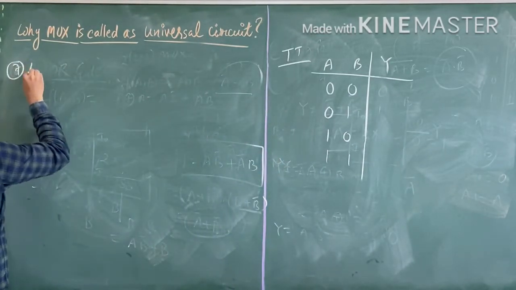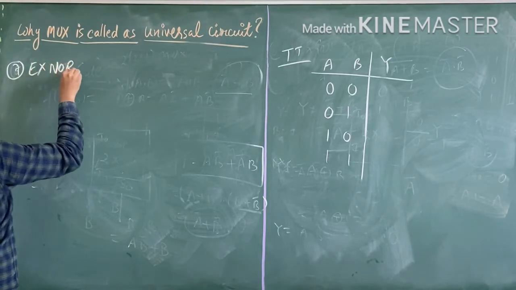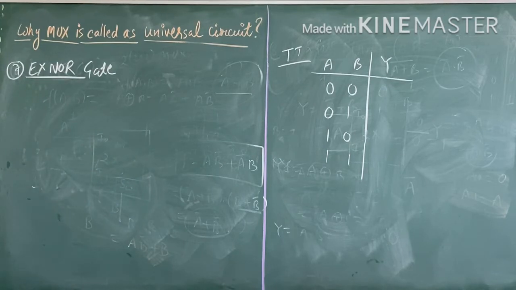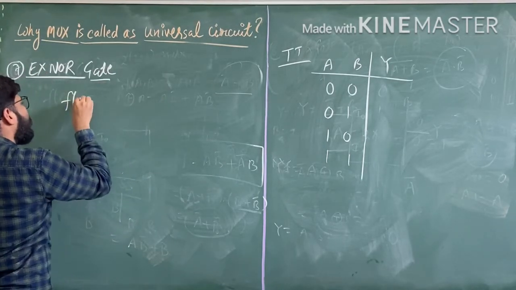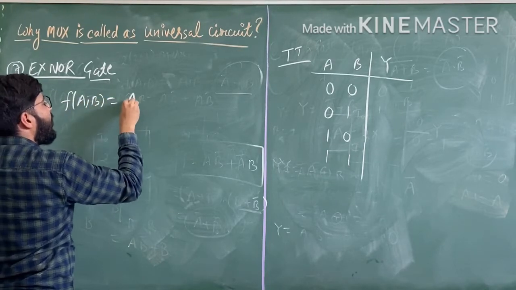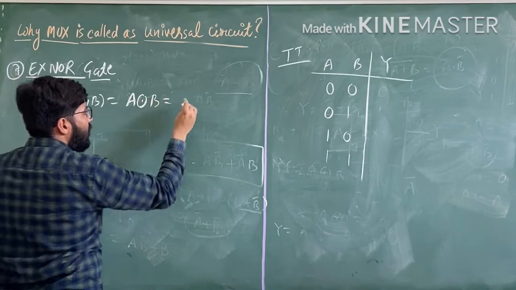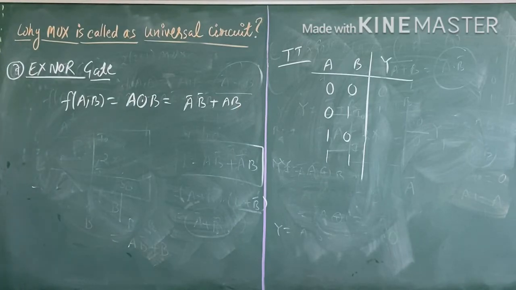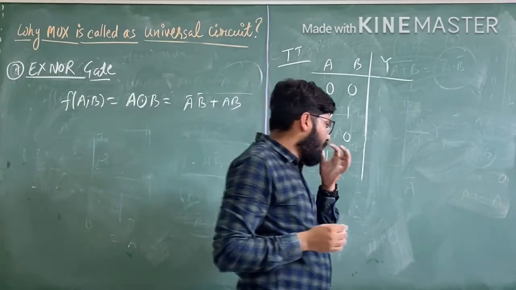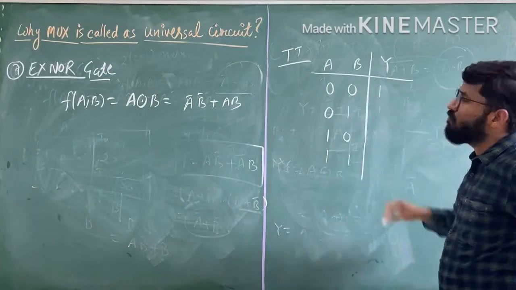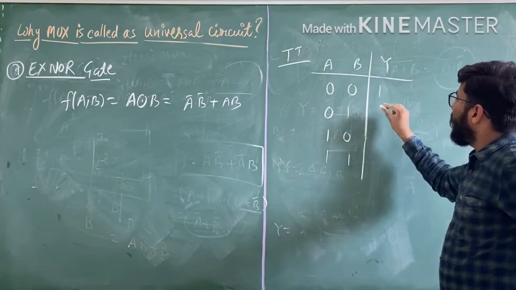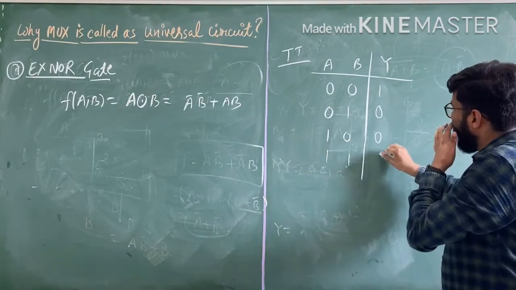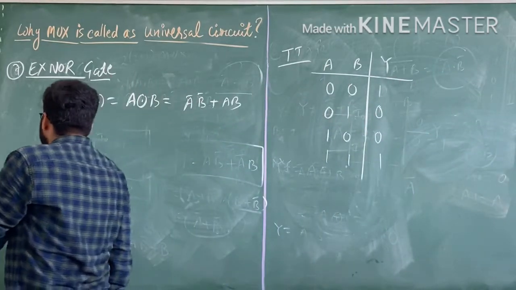Put a heading: XNOR gate, that is exclusive NOR gate. So in the exclusive NOR gate, function of A, B is defined as A XNOR B, that is A complement B complement plus AB. This is about the XNOR gate. In the XNOR gate, we have the other table. If A is 0, B is 0, we can get output 1. If A is 0, B is 1, we can get output 0. If A is 1, B is 0, we can get output 0. If A and B are 1, we can get output 1. Okay. So this is about the truth table.